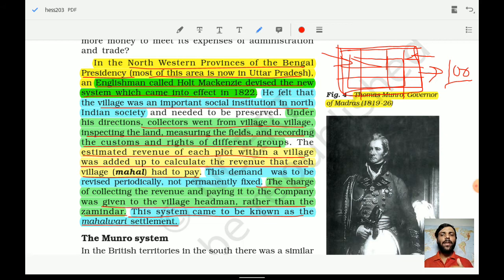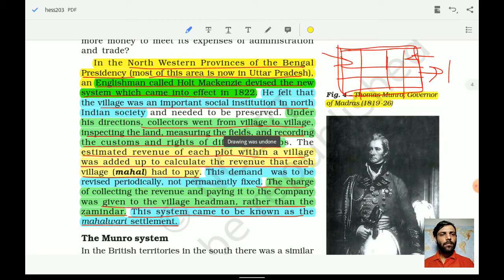Now it was the responsibility of the village headman to collect these 100 rupees and to pay them to whom? To the Britishers. So this was how it worked under this particular system. Got it?